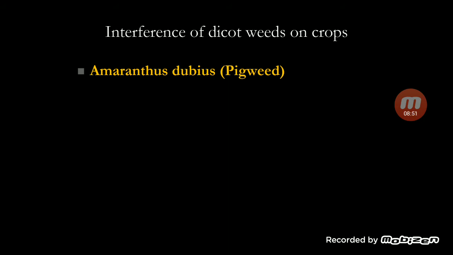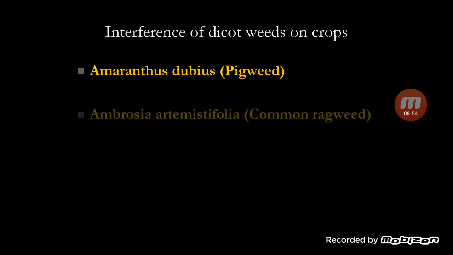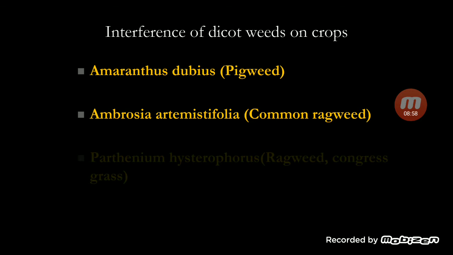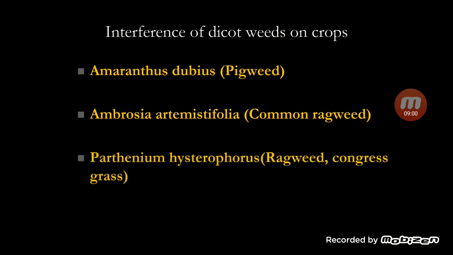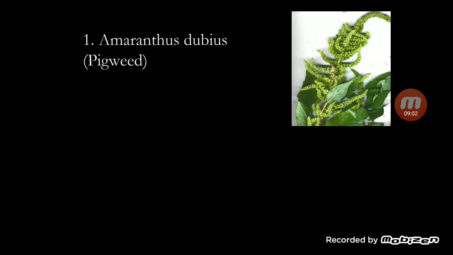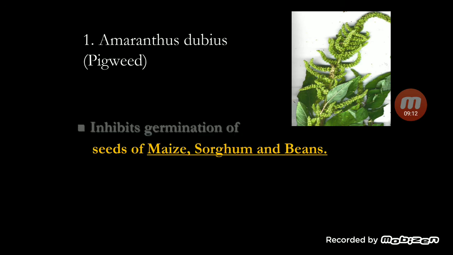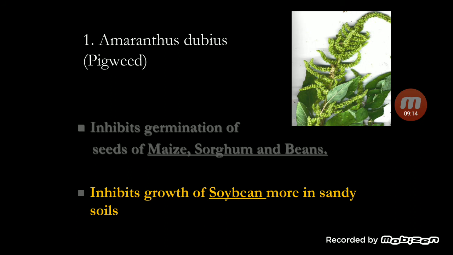Some dicot examples are Amaranthus dubius, pigweed; Ambrosia artemisiifolia, common ragweed; and Parthenium hysterophorus, congress grass. Amaranthus dubius is again a very common weed we see everywhere as a roadside weed, and it inhibits the germination of seeds of maize, sorghum and beans. It also inhibits the growth of soybean more in sandy soils.